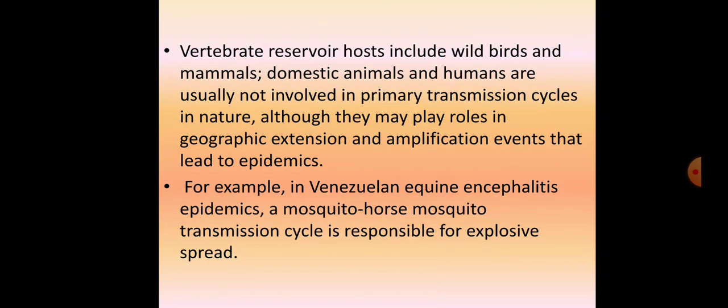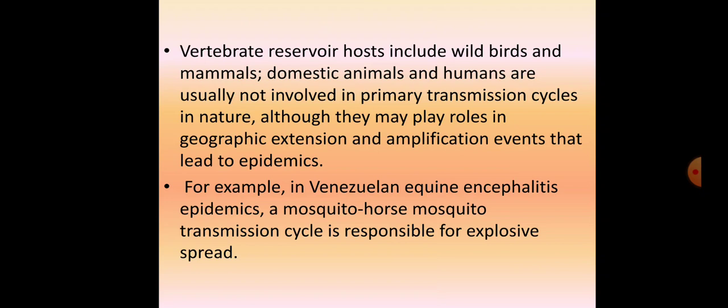Now the vertebrate reservoir hosts include wild birds and mammals. Domestic animals and humans are usually not involved in the primary transmission cycles in nature, although they may play a role in geographic extension and amplification events that lead to epidemics of these encephalitic diseases. So basically the reservoir hosts include wild birds and mammals, and humans and domestic animals are usually not involved in the primary transmission cycles.